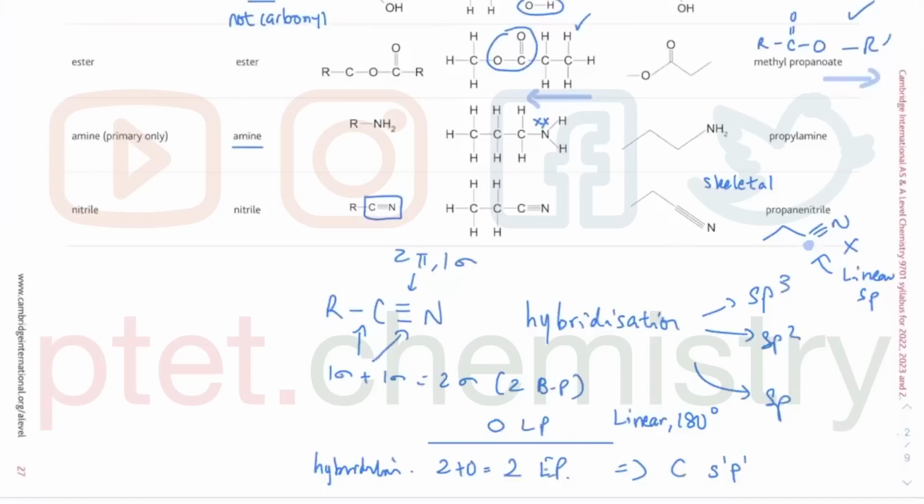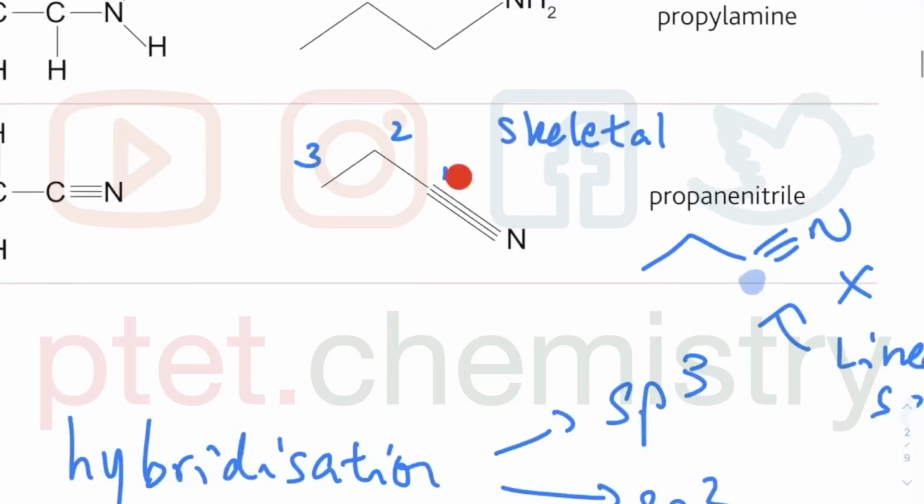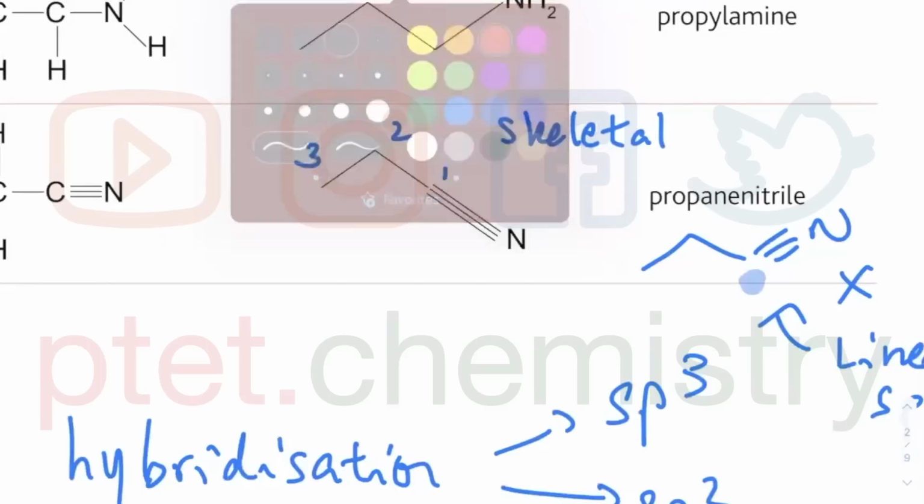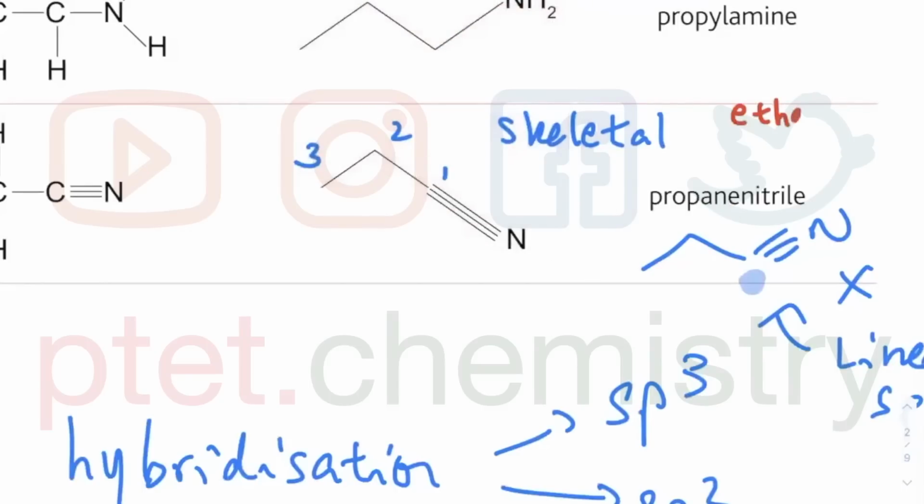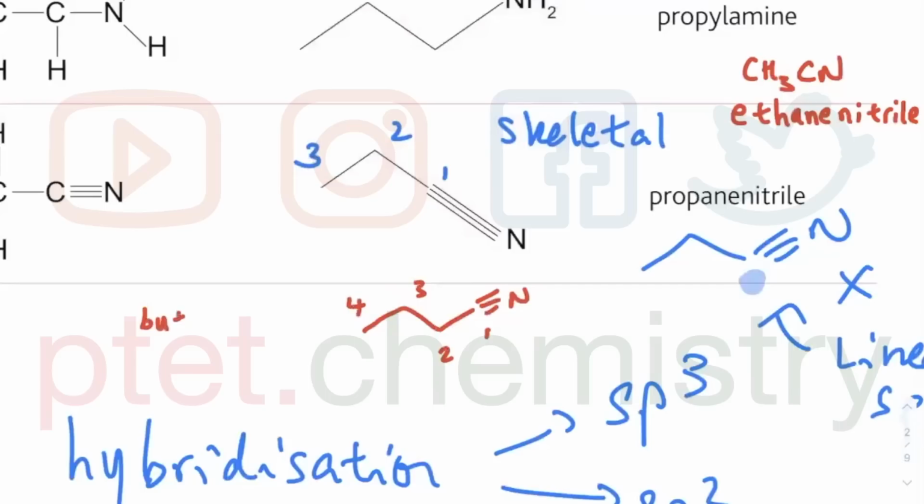Therefore, when you count it, it's 1, 2, and 3. When you name nitrile, 1 start from the carbon of the nitrile. So this is 1 carbon, 2 carbon, and 3 carbon. Propane nitrile. Happy with the name? I mean, you can get another one, which is ethane nitrile. So ethane nitrile is basically CH3CN. So it's just 2 carbon, including the carbon of the nitrile. Butane nitrile, you can get butane nitrile. It would be like that, 1, 2, 3, 4. That is going to be butane, so 4 carbons, and then name a nitrile. Happy with that?